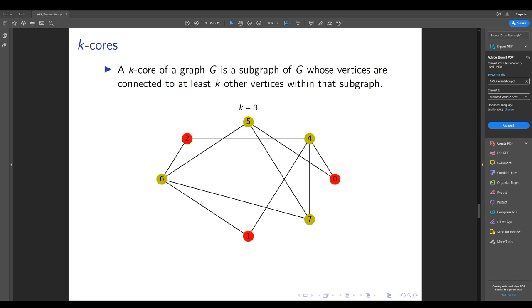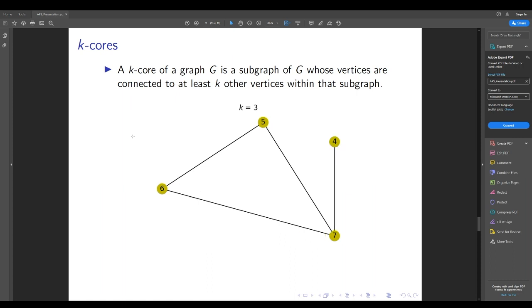As we go to the 3 core, we apply the algorithm again, so we need to remove neurons 0, 1, and 2. And then we apply the algorithm recursively, and we need to remove neurons 4, 5, and 6, and with them removed, neuron 7 also has to get removed because it has no neighbors. And so we see that our graph basically has a 1 core and a 2 core, however there is no 3 core.